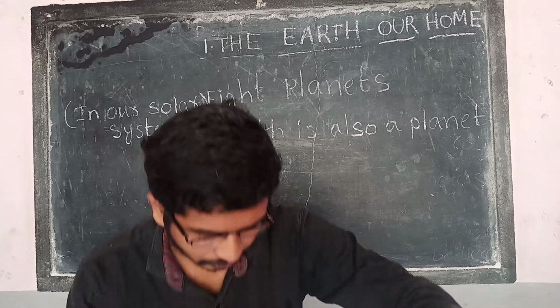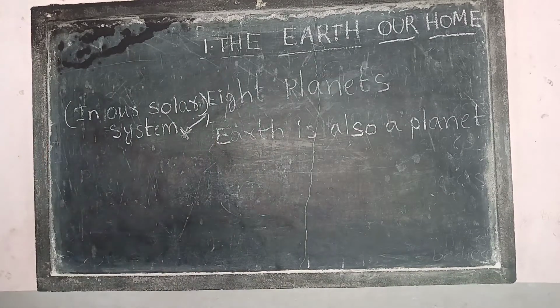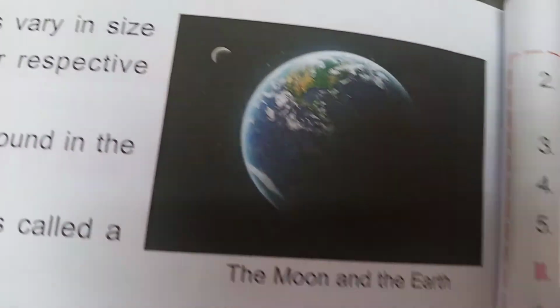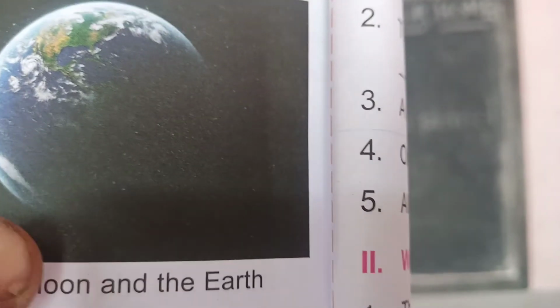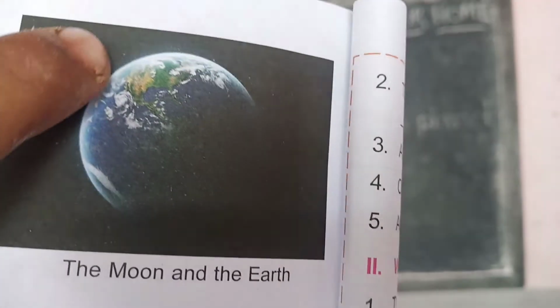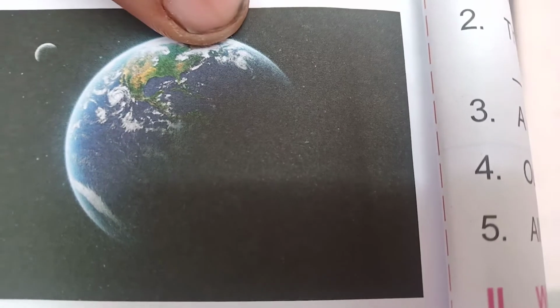So page number 270. Open page number 270. Here this is our earth. What is this? Earth. Here it is night, so we are unable to see it. But earth is like a round. Not exactly round, we can say it as a spheroid. Actually it is in a spherical shape.